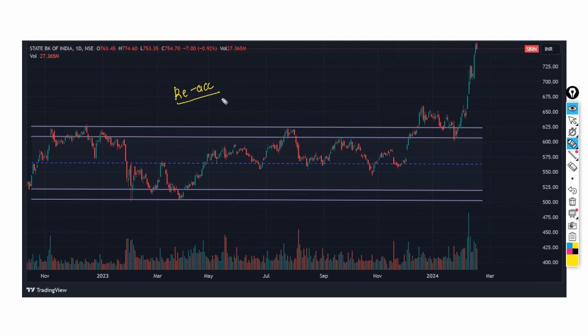So for this maybe you can go and watch my previous videos of market price cycle. I will put the link in the description. Okay, so we know when the stocks are very undervalued, we undergo accumulation cycles, and then when they are overvalued, we have distribution cycles. And during the markup phase, we go through short reaccumulation cycles. Okay, so this is one of the reaccumulation cycles that we are going to discuss.